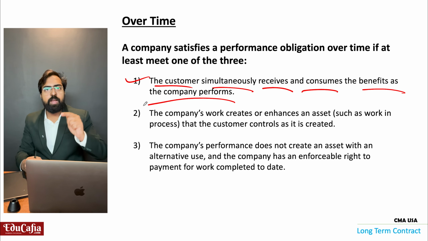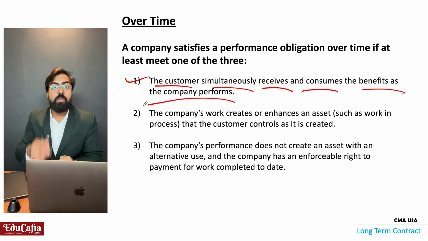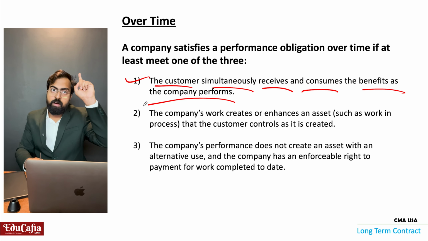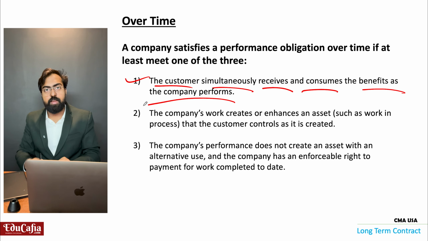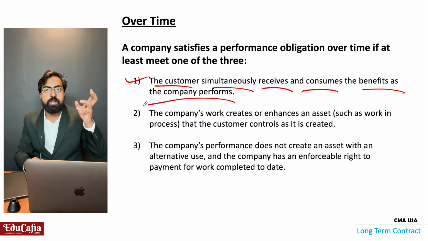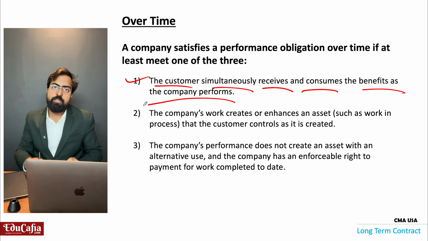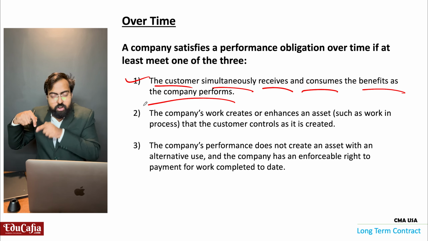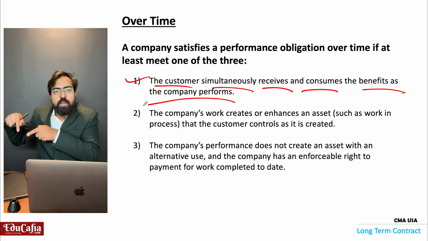But in the case of a car, where is the car produced? The car is produced at the car company's factory. So while the car is being produced, we don't have any control over it. But during the construction of a building in the owner's place, the owner has control over that construction.